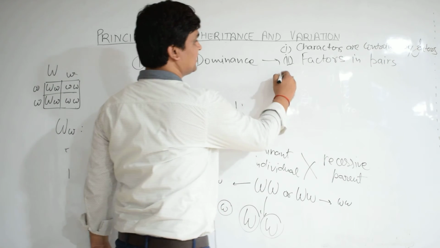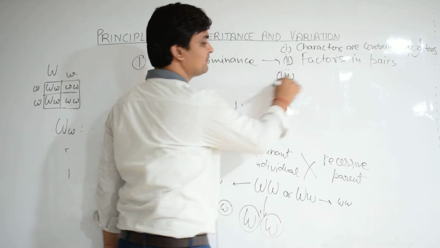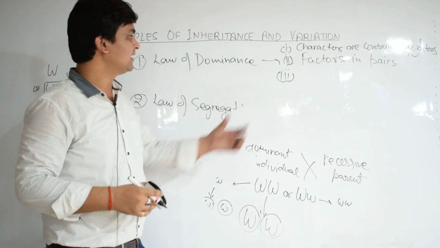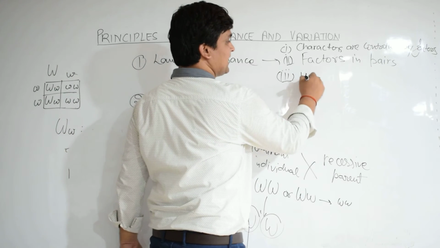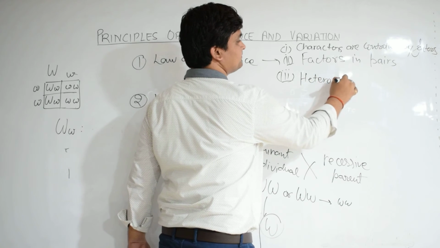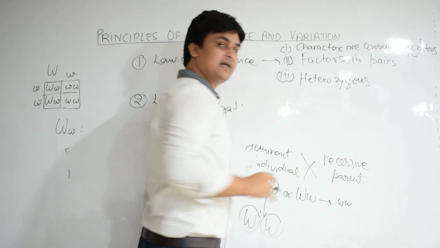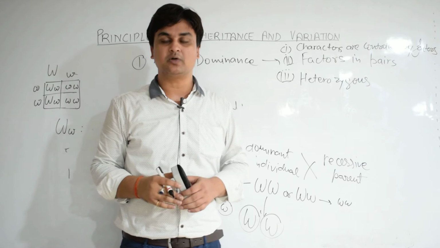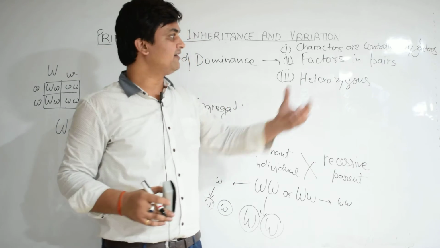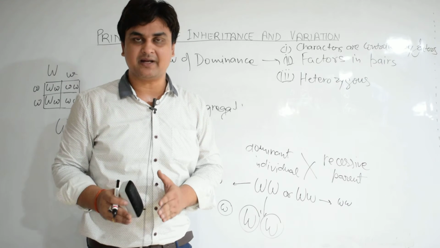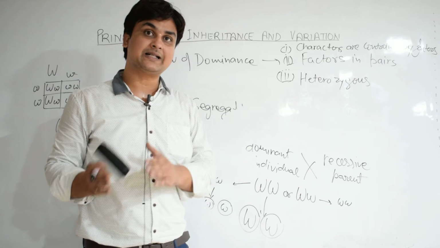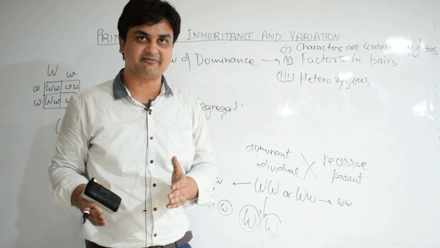Now, what is the third part of the definition of the law of dominance? It says that in a heterozygous individual, one of the factors dominates, which is called the dominant factor, over the other, which is called the recessive factor.